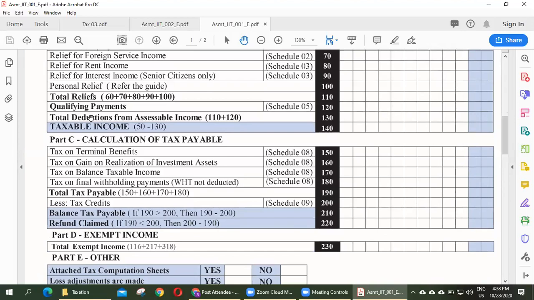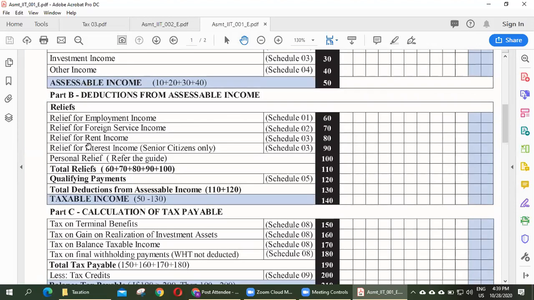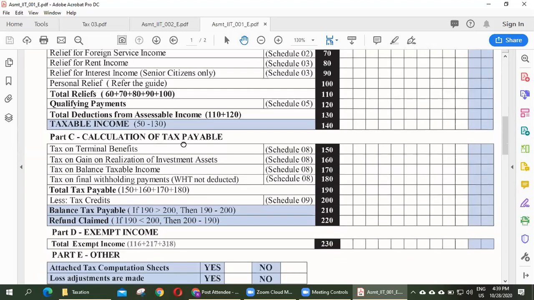Number one is donation to approved charity, acceptable if made in money. The second category is donation to the government, where both monetary and other donations are acceptable. Then assessable income minus relief minus qualifying payment equals taxable income.